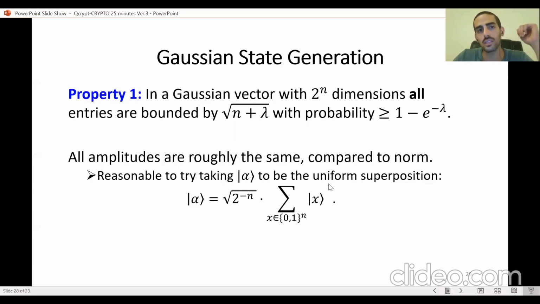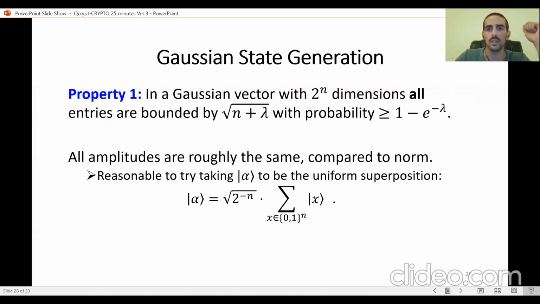The first property is that if we take a random Gaussian vector of 2 to the n dimensions, with overwhelming probability, with probability 1 minus e to the minus lambda, all coordinates are bounded by square root of n plus lambda. This is true by union bound, because the probability for each of the coordinates to pass this relatively small bound is so tiny compared to the number of coordinates, which is 2 to the n.